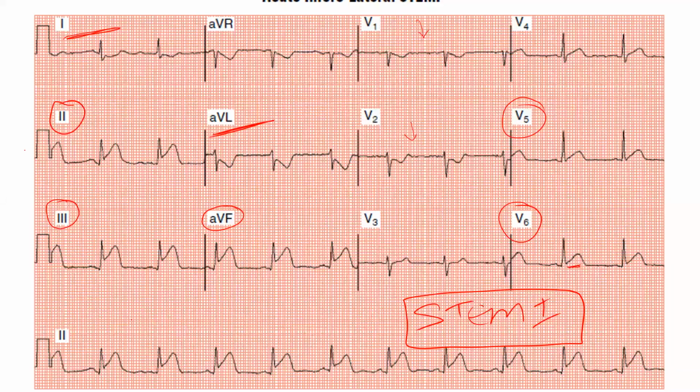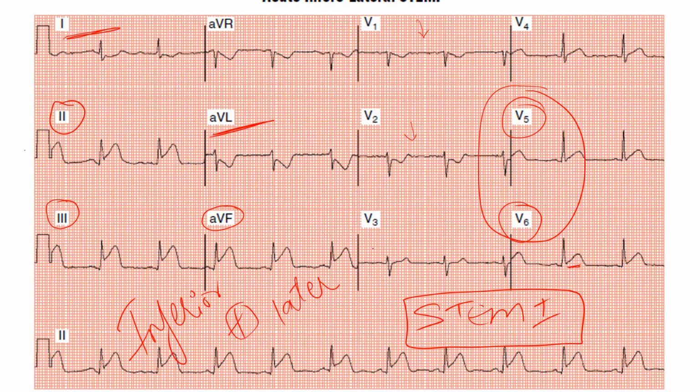So what will go for the MI diagnosis now? The inferior wall is going for 2, 3, AVF. Some amount of V5, V6 is there, plus lateral wall. So this is inferolateral wall MI. V1 and V2 will come again. Okay, why these are having depressions will come later.